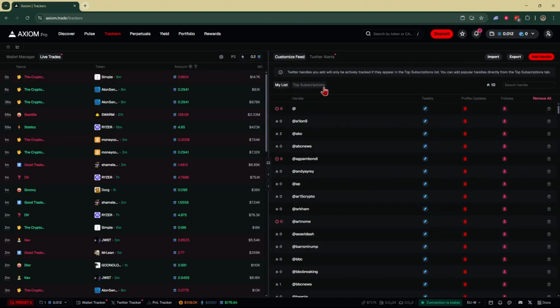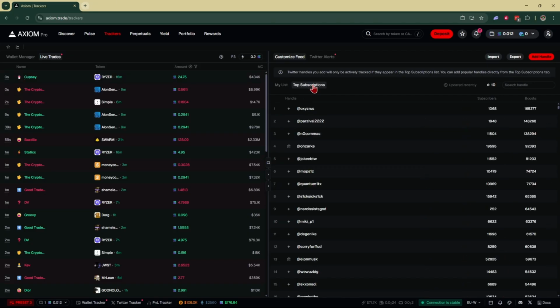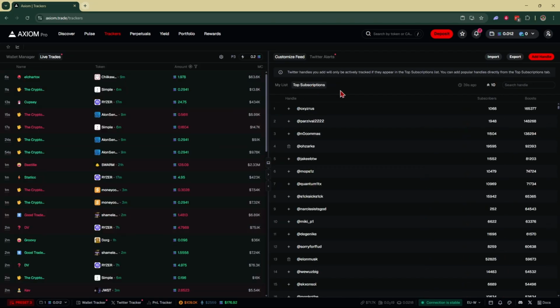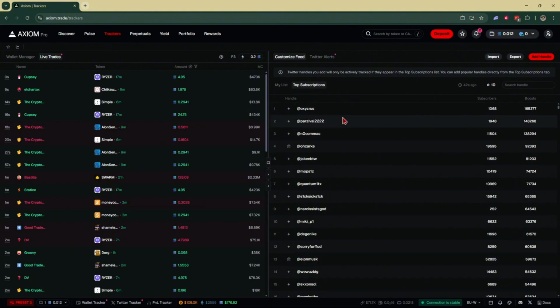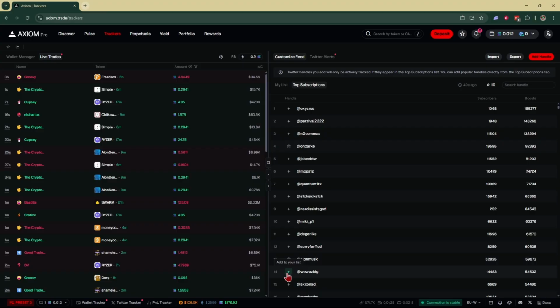And you're going to head right over here to top subscriptions. And here you're going to follow all of the main influencers that can move the market. For example, first person you're going to want to follow is Elon Musk. You can do that by clicking on this little plus icon next to the Twitter handle to follow it.